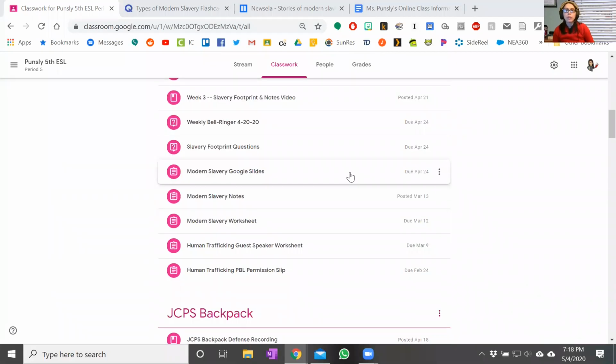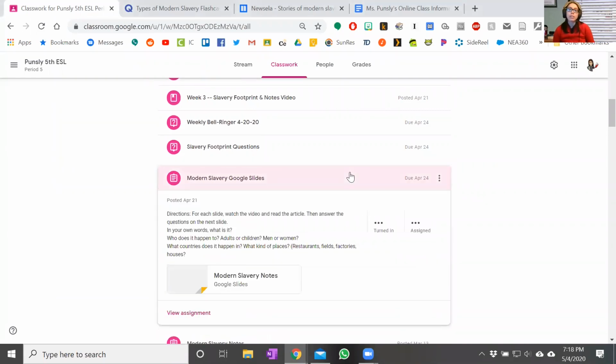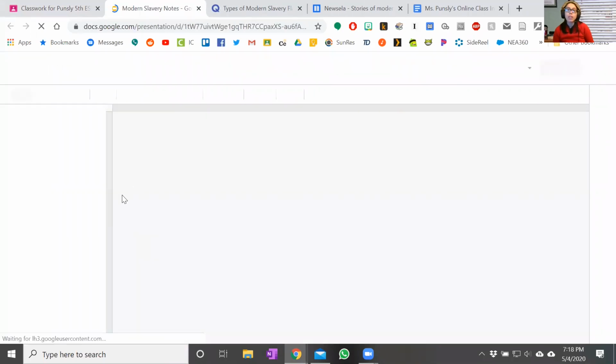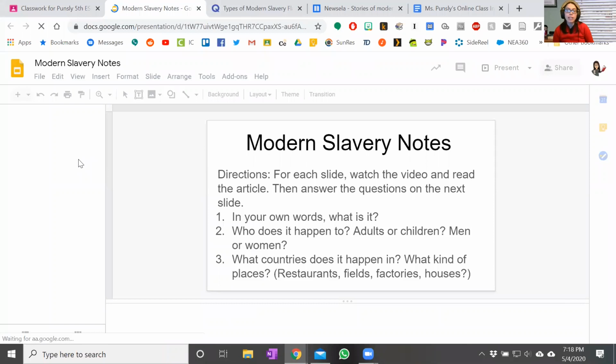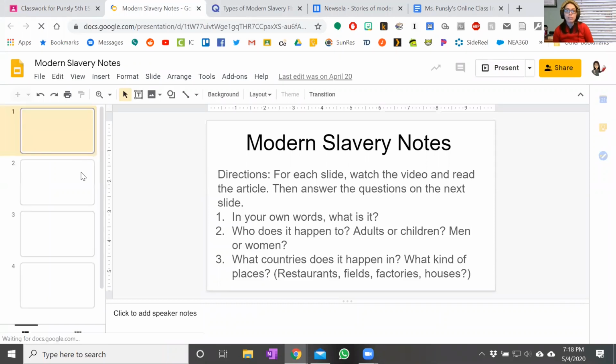So the most important assignments that you should have done up until this point, you have the modern slavery Google Slides. And it looks like some people still need to get theirs in, but this is the one that you really need to study in order to do well on the quiz.